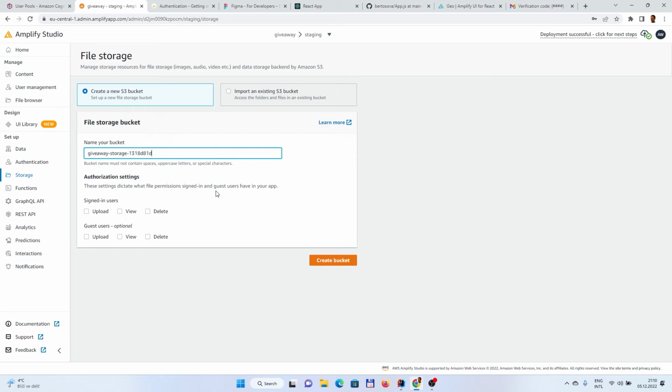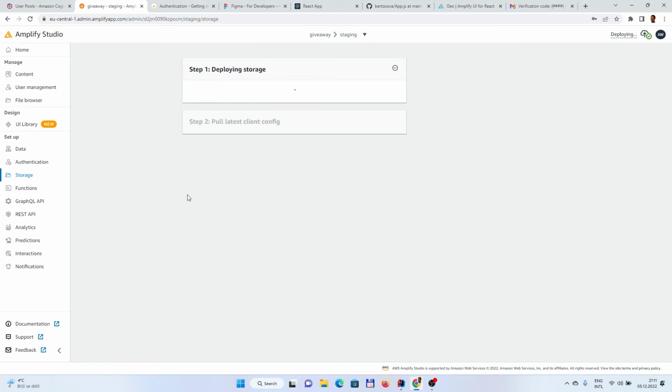And we need to configure what is possible on this new bucket. So we can name a bucket or keep the originals. And for the signed-in users, so for example, the users which are having the grants, we can add upload, view, delete. Yeah, that makes sense. For guest users, just maybe view, because we want them to see the new images. And we need to deploy that.